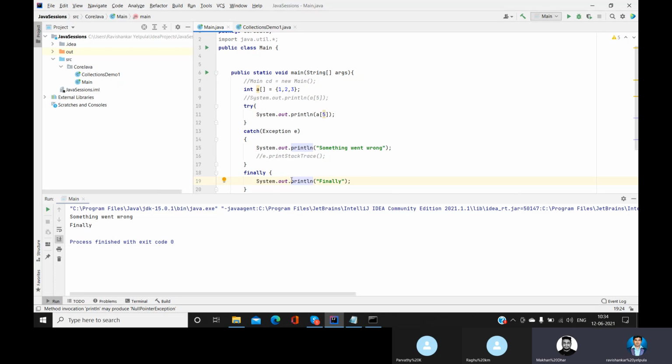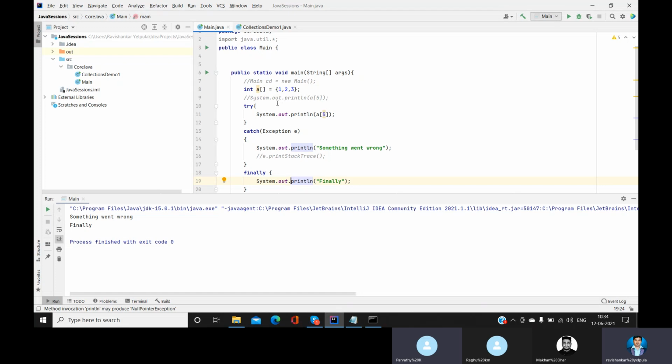So Ravi, I think this finally block of code will always be executed after the try block ends. Anything else? Parvati, anything from your side? Not getting it. Okay, I'll tell you.